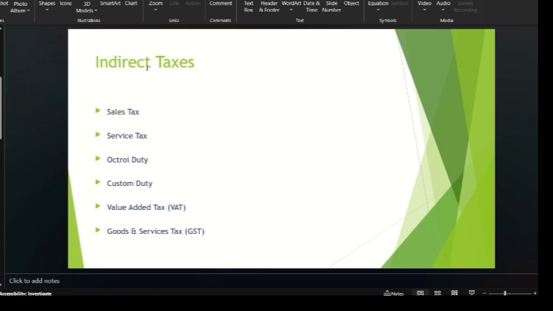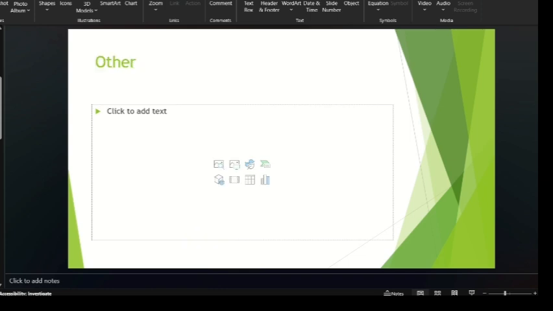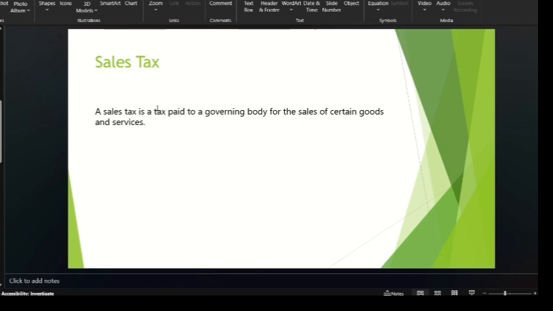So in indirect taxes, you will see some different types of taxes: sales tax, service tax, octroi tax, customs tax, value added tax, and goods and services tax. Sales tax is a tax paid to a governing body for the sale of certain goods. When you're selling some goods, you pay some tax on them. That is called sales tax.